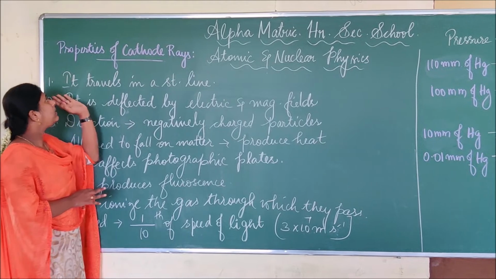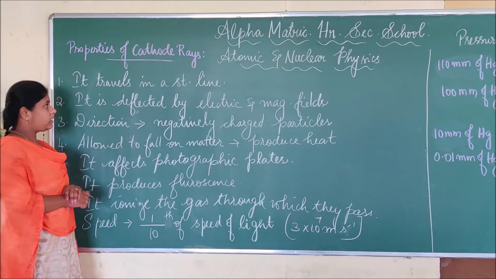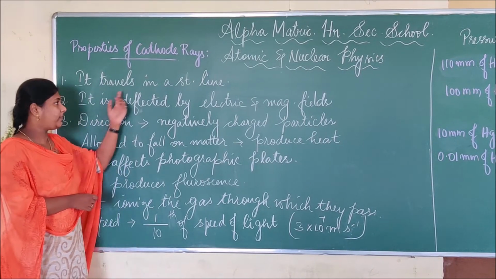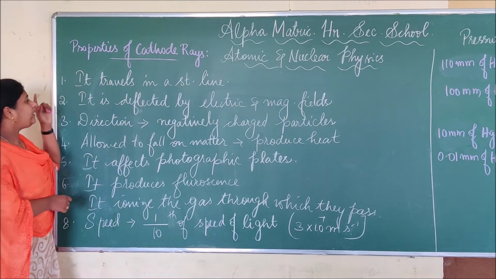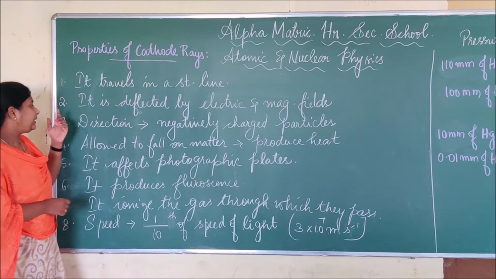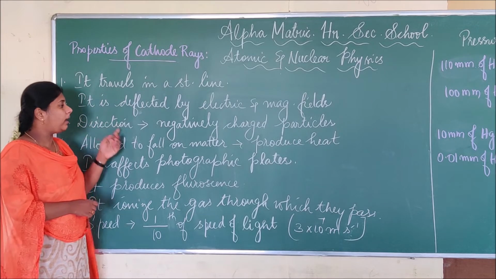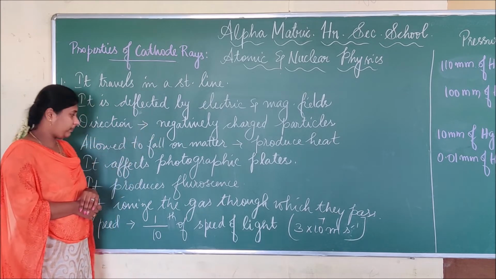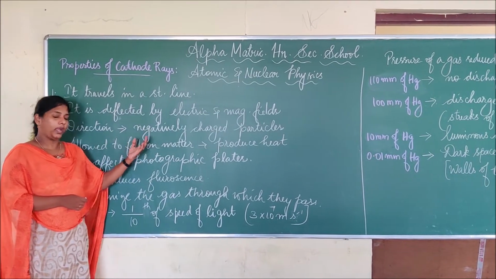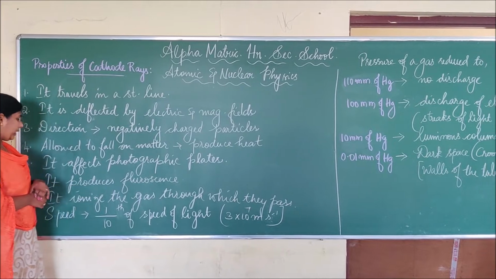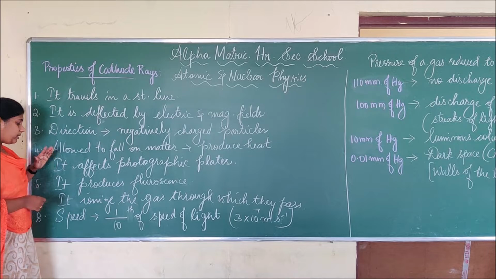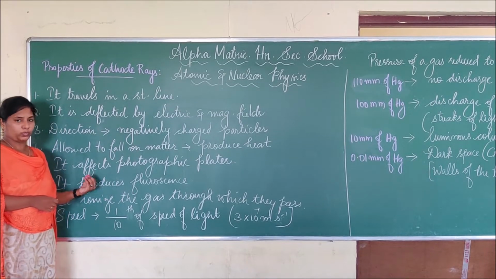Here we can see some of the properties of cathode rays. The first point: cathode rays travel in a straight line. They are deflected by both electric and magnetic fields, and the direction of deflection indicates negatively charged particles. When cathode rays fall on matter or any substance, they produce heat. They affect photographic plates and produce fluorescence. And cathode rays can ionize the gas through which they pass.